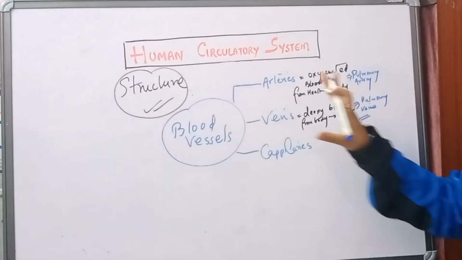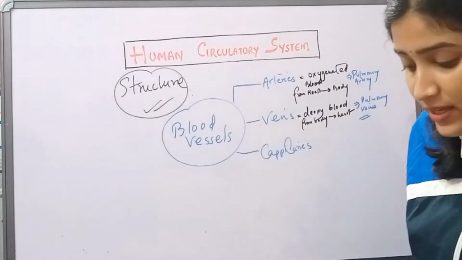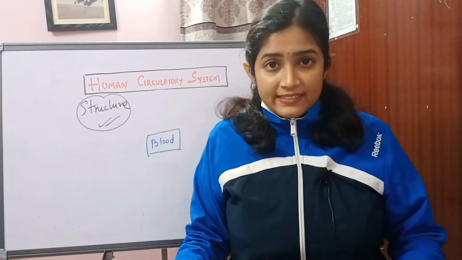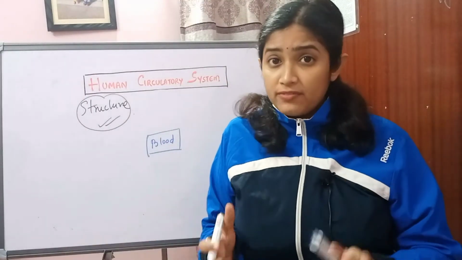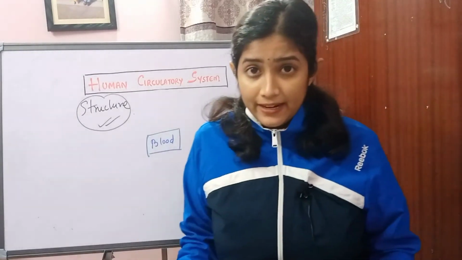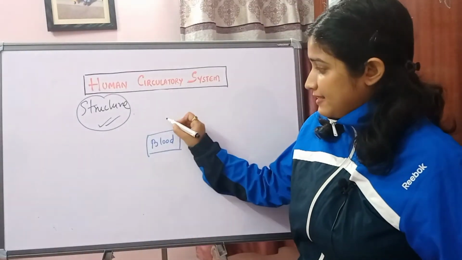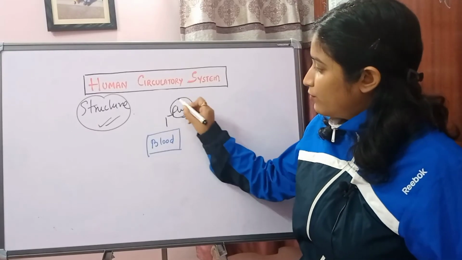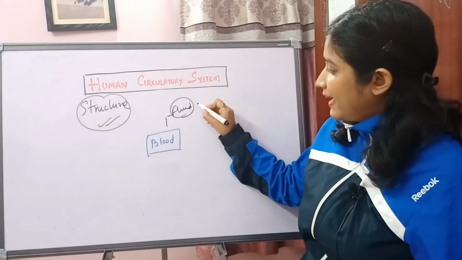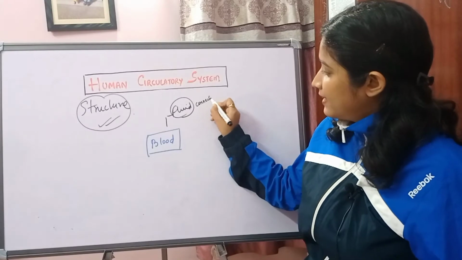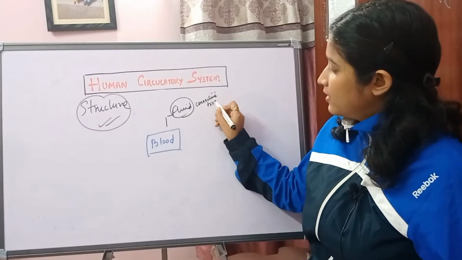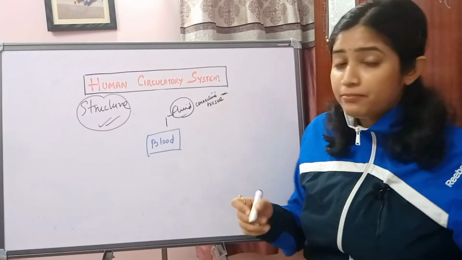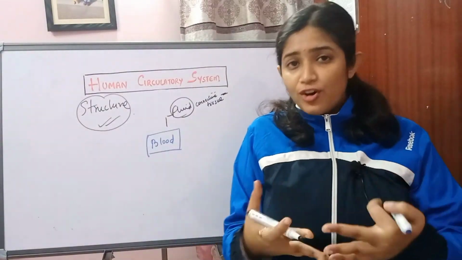Is it clear? If the blood vessels are clear, now we can proceed to blood, human blood. Human blood is basically a fluid connective tissue. Fluid means liquid, and connective tissue, because it connects different organs.